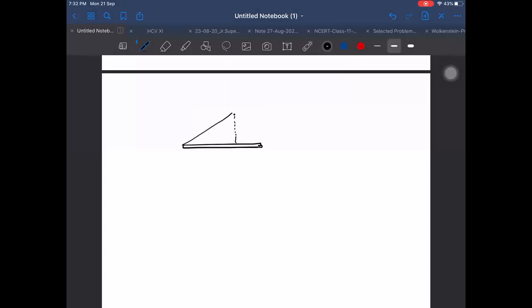Let us take some point here. Wait a second. This is a rod, and I want to find the field at this point here. Due to some element, first you choose some element here. Let us take this element here. Due to this red element, what will be the field and in which direction will it be? The field will be in this direction. Now, let it be at an angle theta from the perpendicular line.